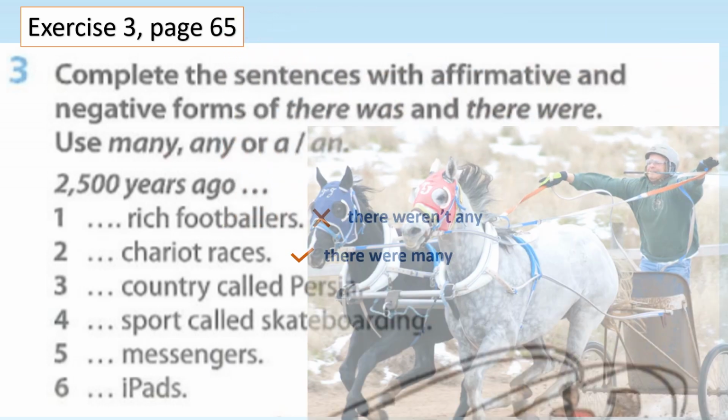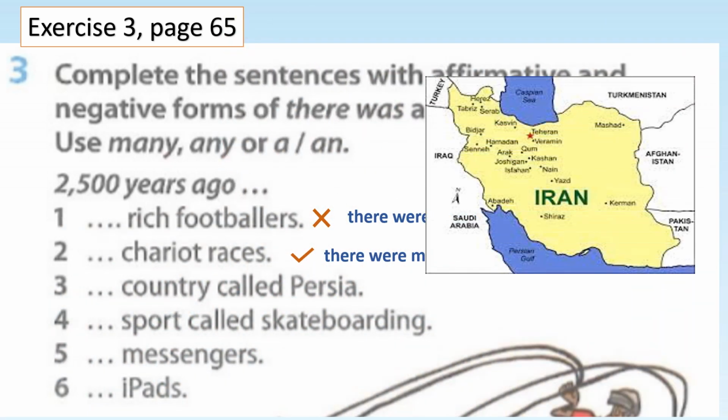Country called Persia. Which country is called Persia? Now it's Iran. Okay. 2,500 years ago, any country called Persia? Yes. Country is singular. So use there was a country called Persia.